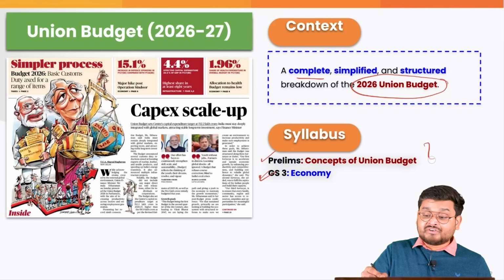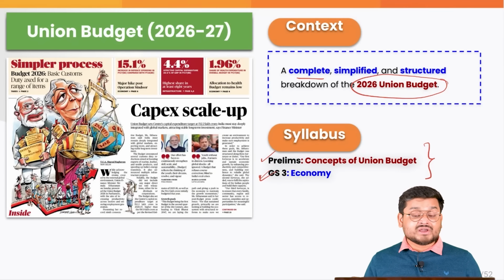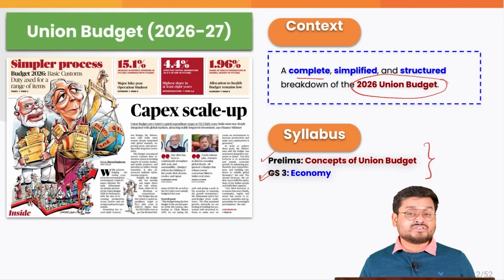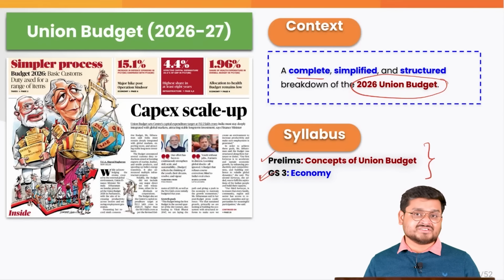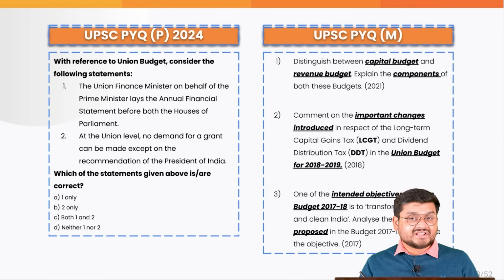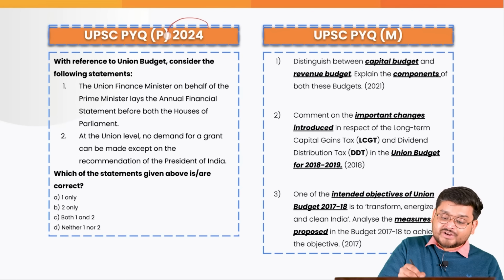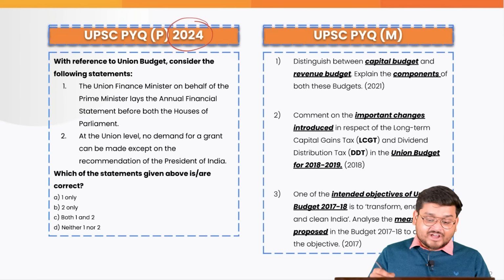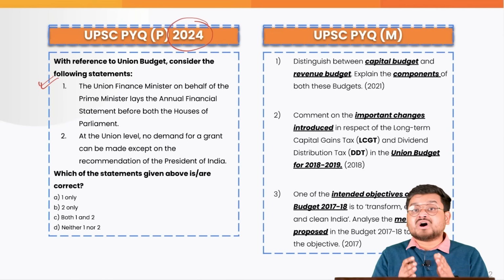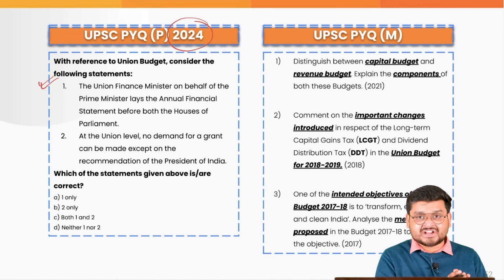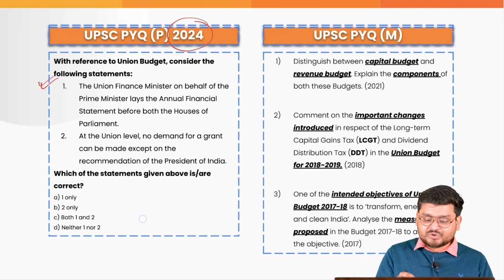Also, when you talk about the various other papers of the GS, Union Budget and the various policies announced have far-reaching consequences. So guys, let us start with understanding the importance of budget in the examination. Firstly, if you look at the 2024 prelims PYQ here, you will actually understand how UPSC is going to ask you the questions pertaining to budgets in the country. So if you know the answer, let me know in the comments below.